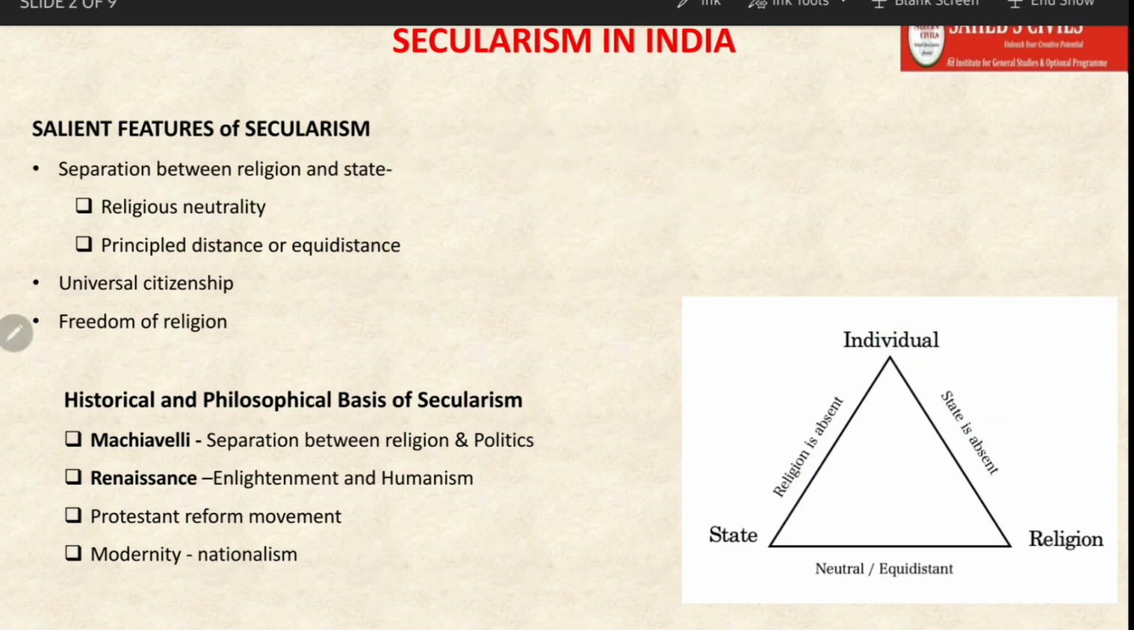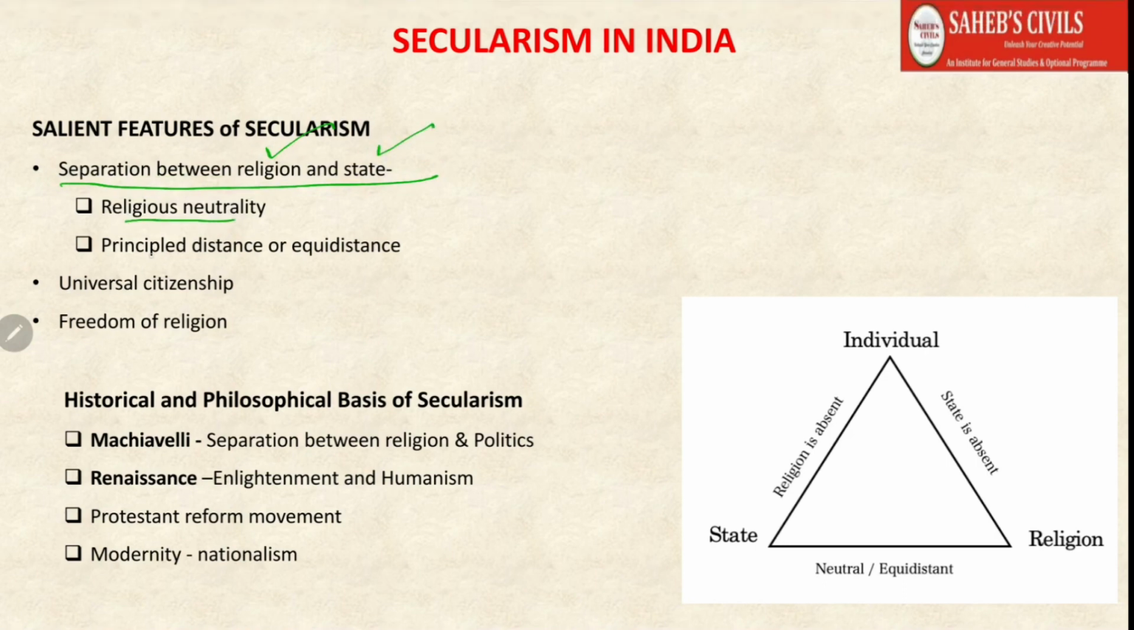So in terms of definition, how are we going to define it? It is simply the separation between religion and the state. Now there are two versions of it. First is religious neutrality, second is principled equidistance. So we are going to understand these terms.